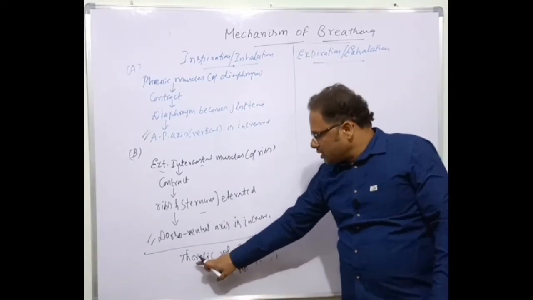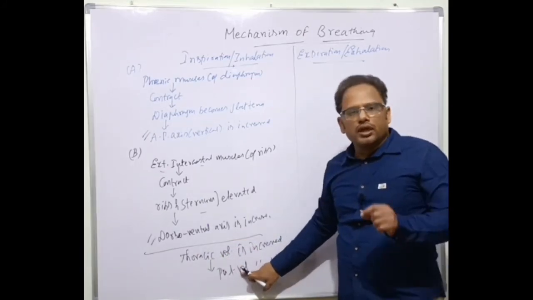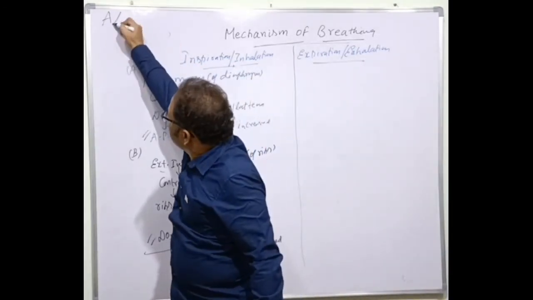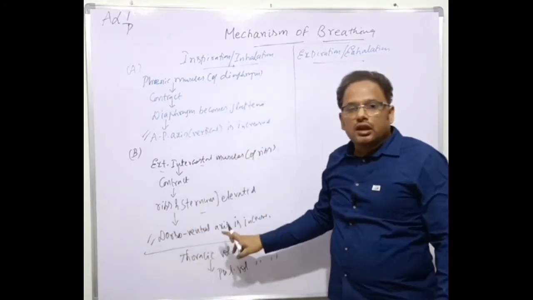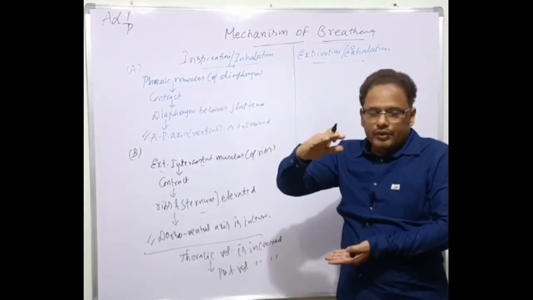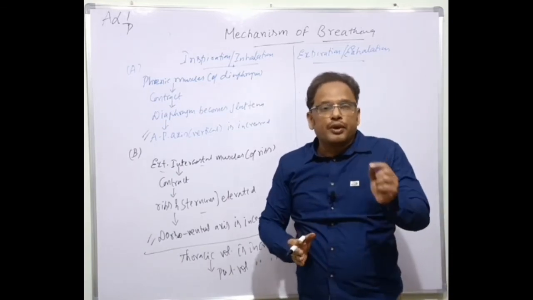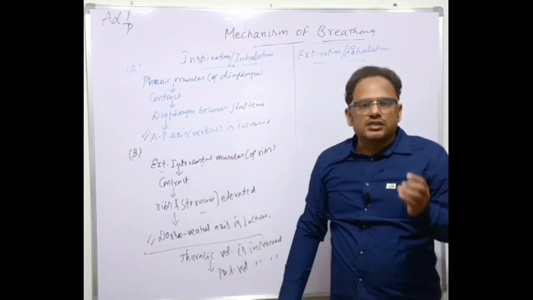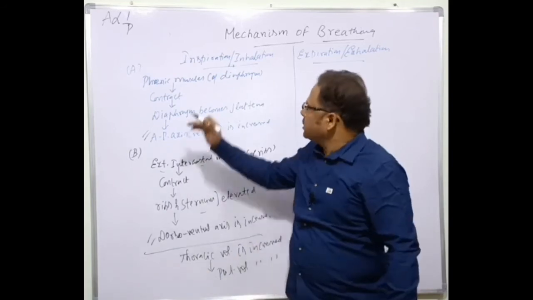When the area is increased, the pressure is decreased. That is, intrapulmonary pressure is lesser because the area is more. So intrapulmonary pressure is lesser even compared to the atmosphere. So based on diffusion, oxygen has to move from the atmosphere into the lungs, and that is called inspiration.